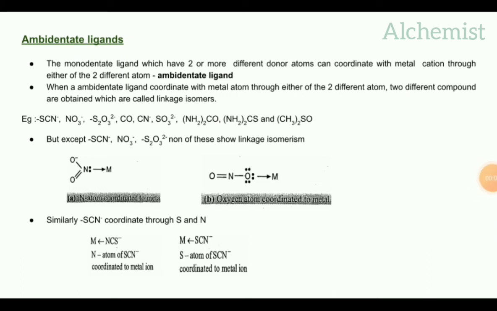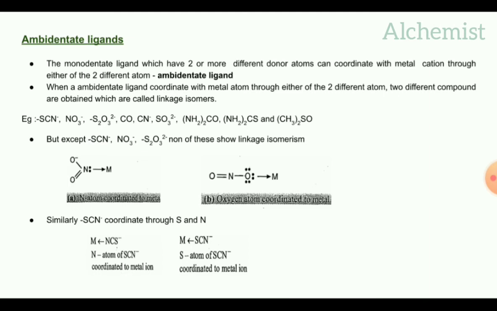But except SCN minus, NO3 minus, S2O3 minus, none of these show linkage isomerism. Here I have given NO2 minus: how it links with the metal atom and how it shows linkage isomers.